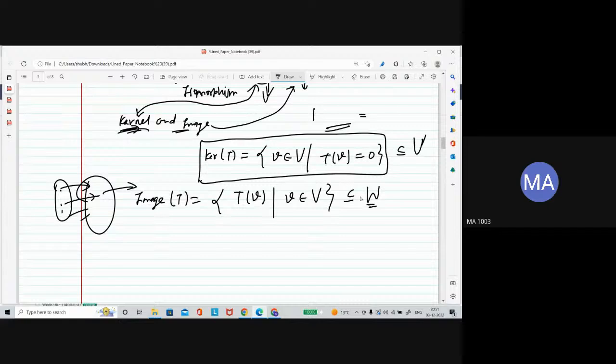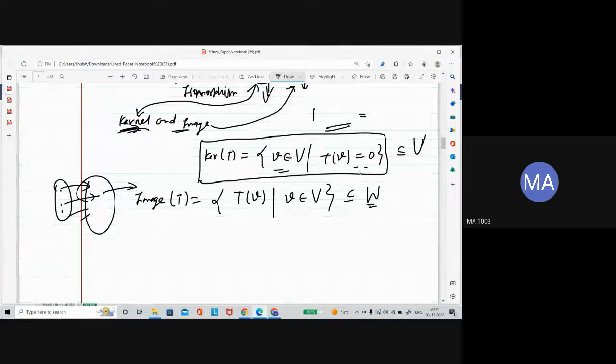So these two definitions, I hope you got that. Kernel is the collection of vectors whose image is zero, and image space is the collection of just the images. Whatever images you got, collect those and form a set, which is called the image space of the linear transformation.